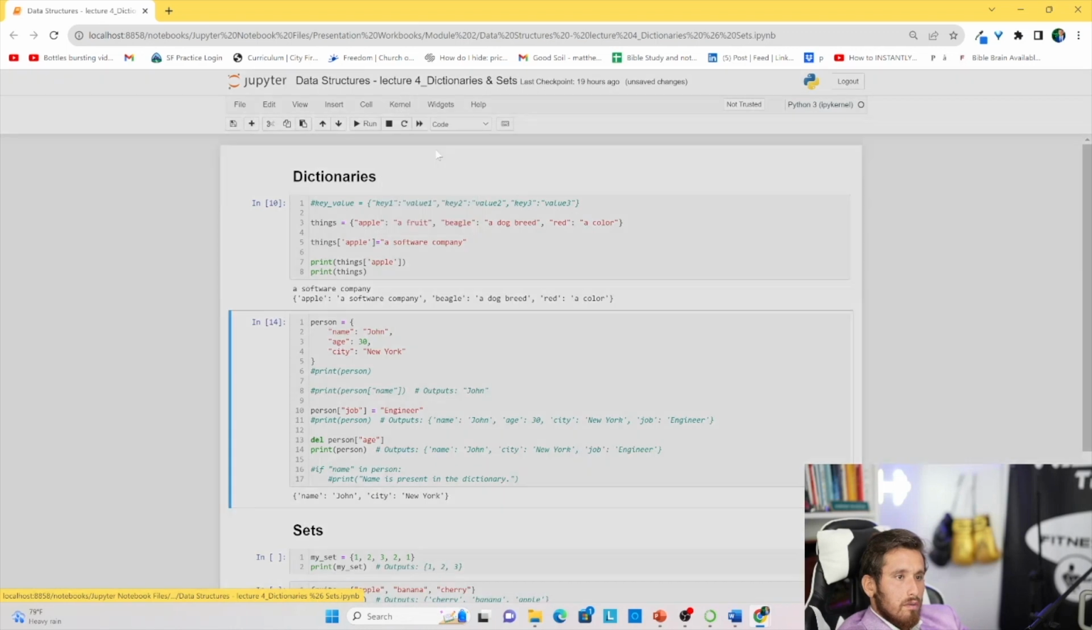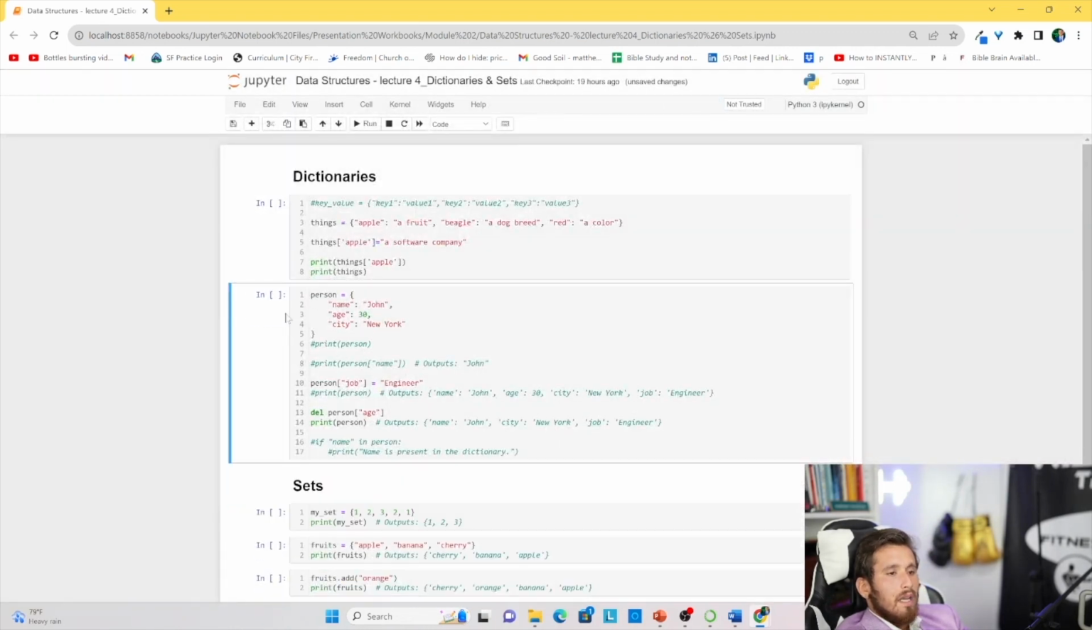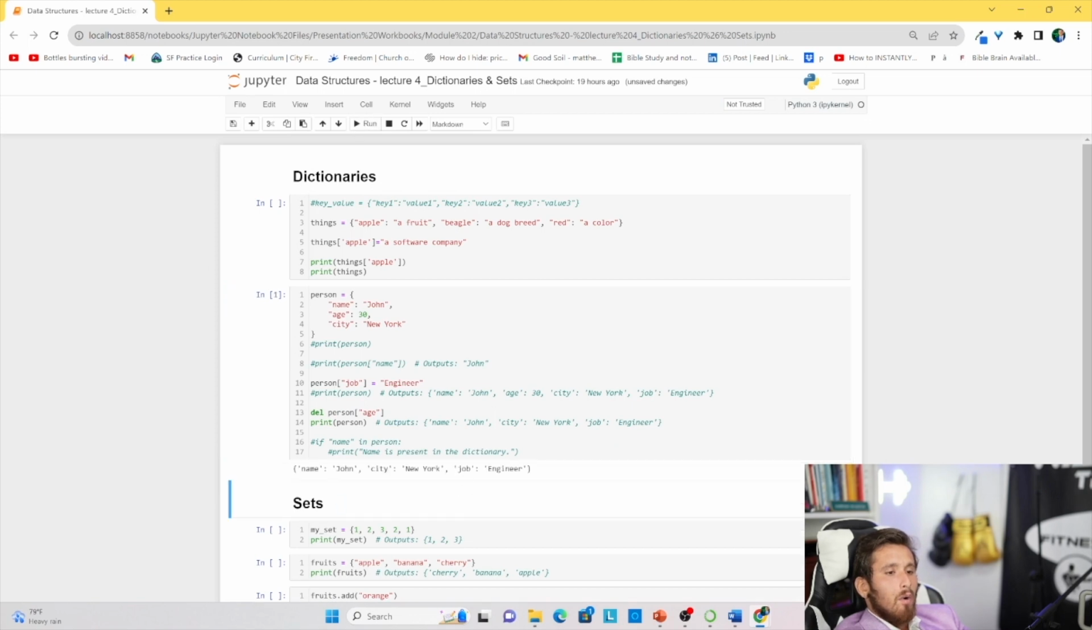restart the kernel. Now if we run this, now we'll have the job there, but the person's age will be gone since we use the delete method in this case. All right, let's comment these out and let's go to the last line.